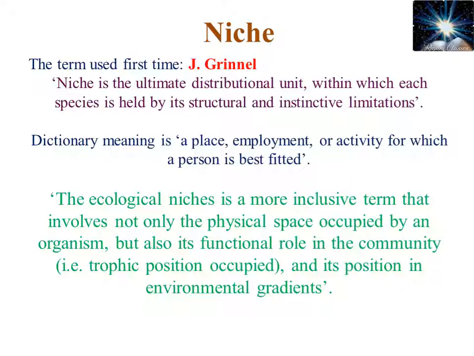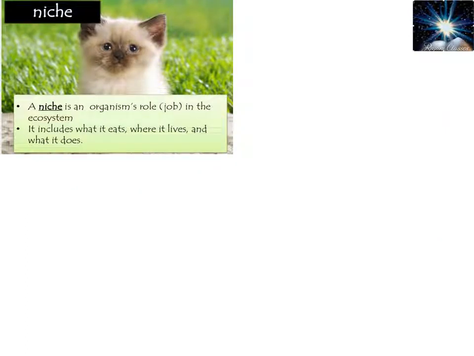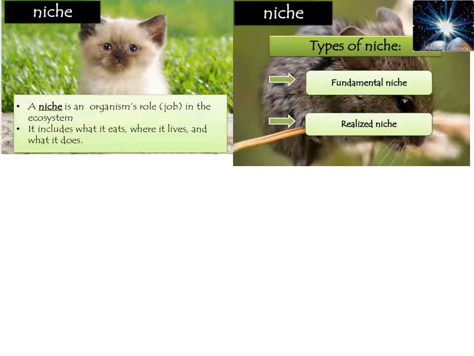For example, I as a teacher am occupying this classroom as a physical space. So this classroom can be my habitat. But what work I am doing here, what type of employment I have here, that comes under the niche. It means my place in this particular ecosystem, my employment or my activity along with the physical space, comes under the niche. So, a niche is an organism's role, or you can say job, in the ecosystem. It includes what it eats, where it lives, and what it does.